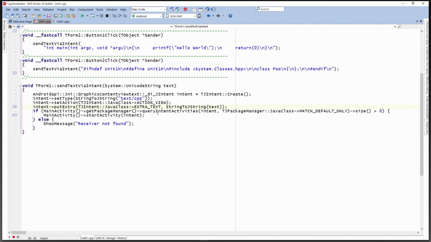Then the next thing it does is call the Android package manager to see if there is something on the device that is registered to be able to handle this type of content. So the type of the content here is text/CPP. So it calls the package manager and asks, do you have anything that can handle this intent? If it does, it will return one, and then we launch the activity with this intent. If the package manager says it doesn't have anything to handle this, then it will fail that test, and we can show an error message.